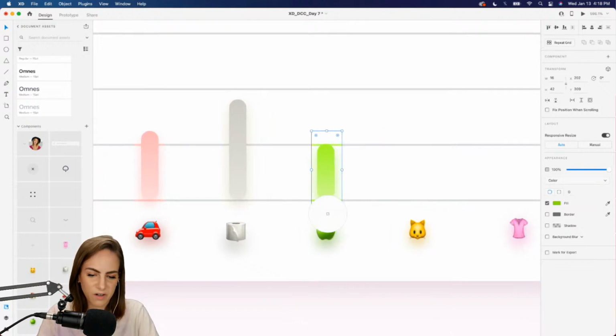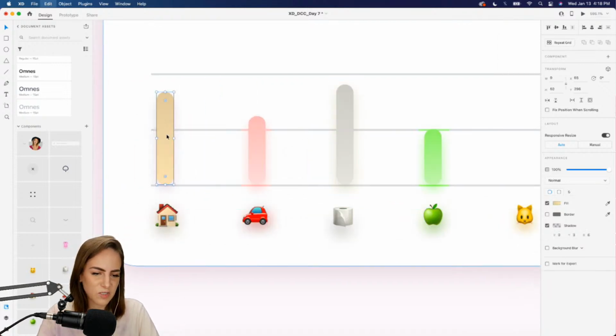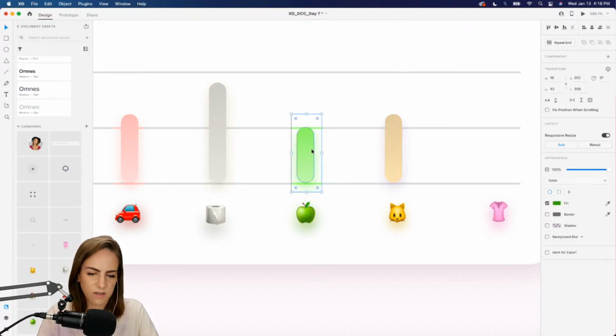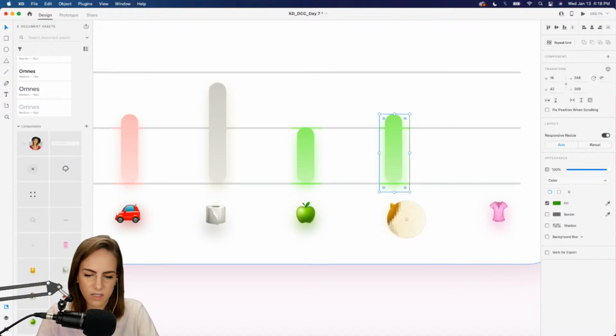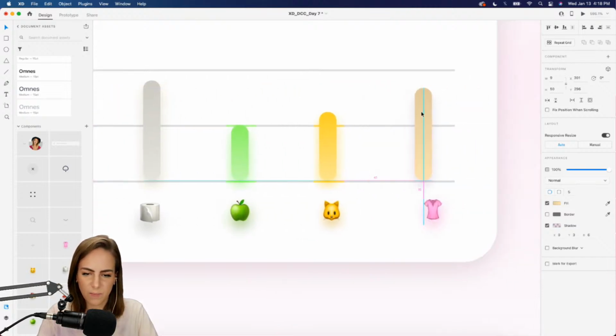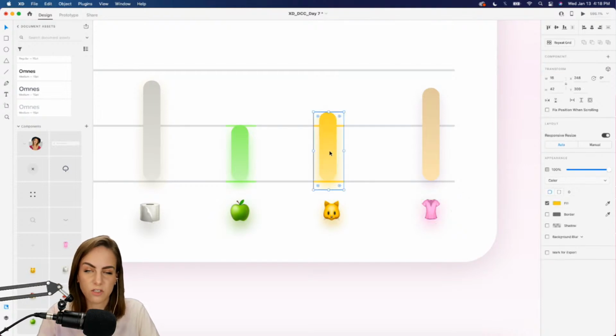Ooh, that's a bright green. You could adjust that though, but I'm not going to spend too much time on the colors. And then the cat, copy and paste that. This can be that yellow. And then one more is the pink. Just drag that over. I'm holding down shift while I'm dragging, so that's how it stays on the same plane. And let's make this pink.